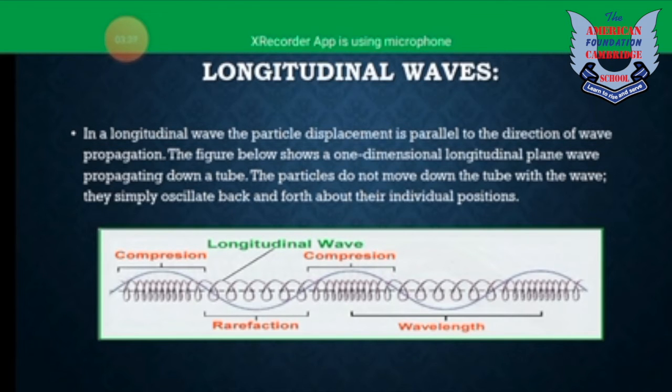Normally, compressions are those points where air pressure is higher than normal, and rarefactions are those points where air pressure is lower than normal. Compressions are also known as squashes, and rarefactions are also known as stretches. The best example for the longitudinal wave is the sound wave, and the best examples for the transverse wave are light waves and radio waves.